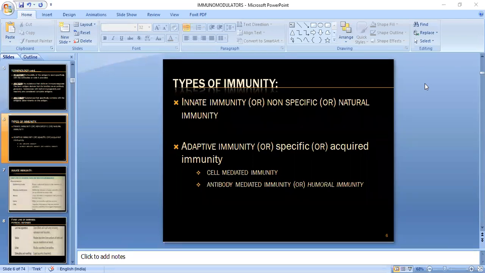Now we'll see the second one. We are making the difference between innate and adaptive. So what is the second one? Adaptive immunity refers to an antigen specific immune response. If you have a particular foreign particle which induces a cold in your body, for example rhinovirus, there are about 200 types of subspecies of that rhinovirus.